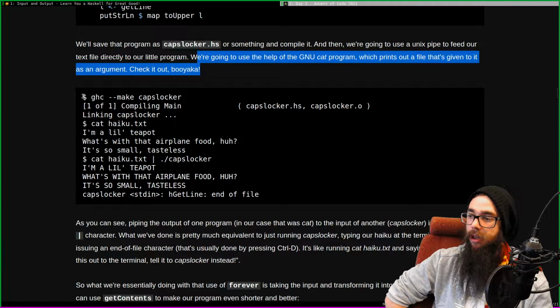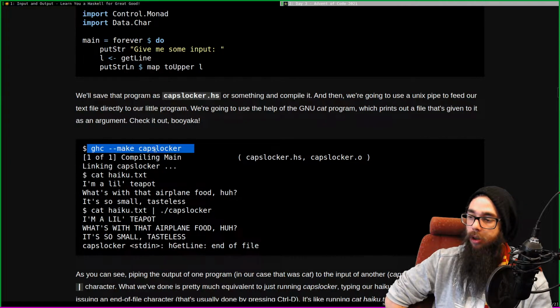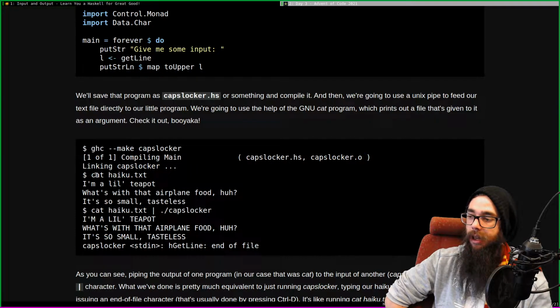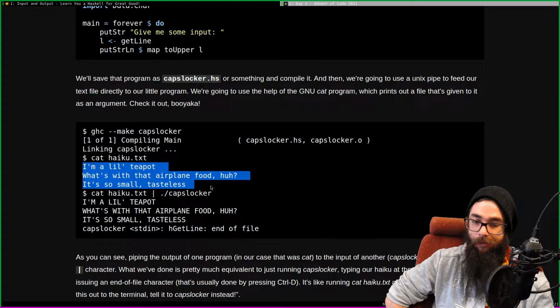First, we compile this program, make capslocker. We've compiled it, we've linked it, and then we're going to cat the text file. That is just printing it, pretty much. We print all the contents of the text file, and this is the great haiku again.